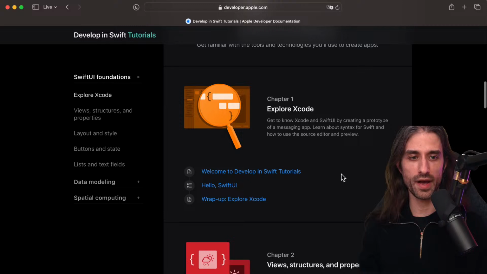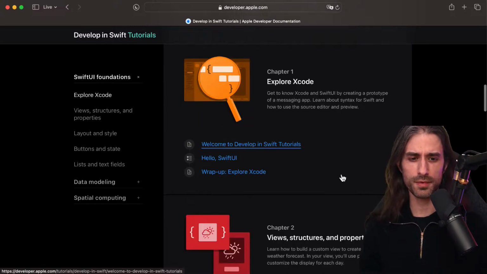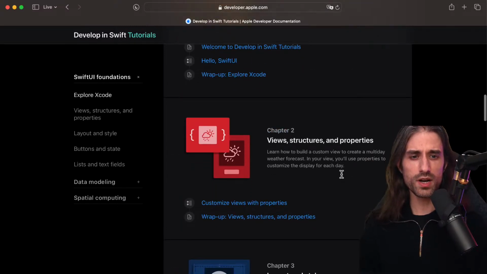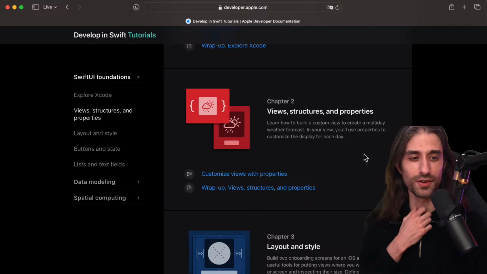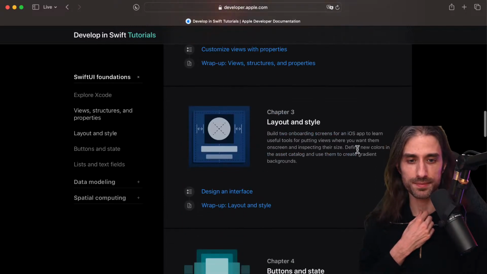So we will explore Xcode, which is the software that you use in order to develop apps for iOS or for macOS or for any Apple platform. Then we'll learn a few more technicalities, so about views, structures, and properties, the basic building blocks of a Swift and a Swift UI app.